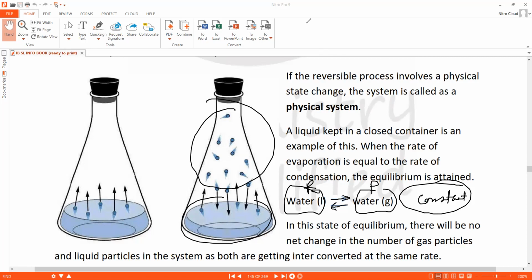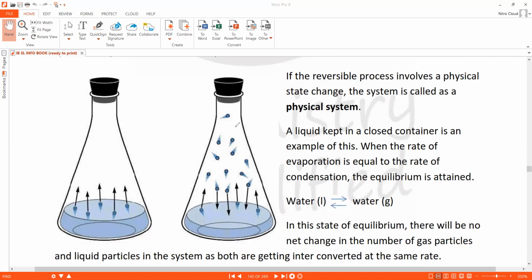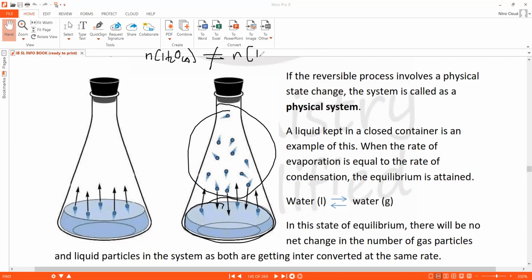But note that when I'm saying that the total number of vapor molecules and the liquid molecules remain the same, they are not increasing, they are not decreasing. I'm not saying that they are equal to each other, which means the number of water molecules in the liquid phase is not equal to the number of water molecules in the gaseous phase.